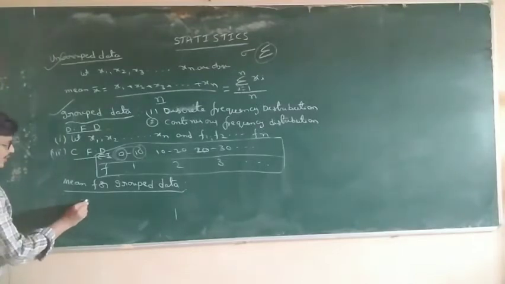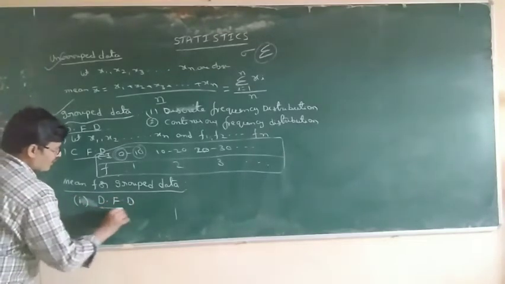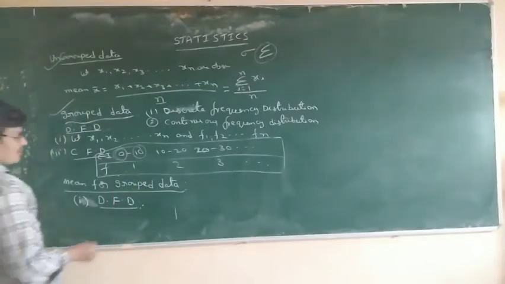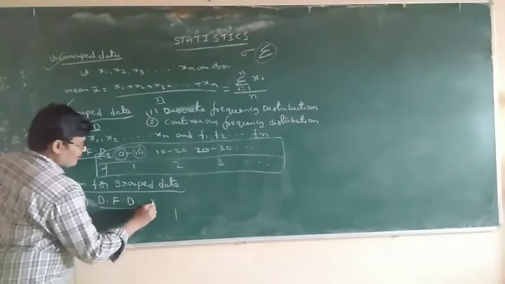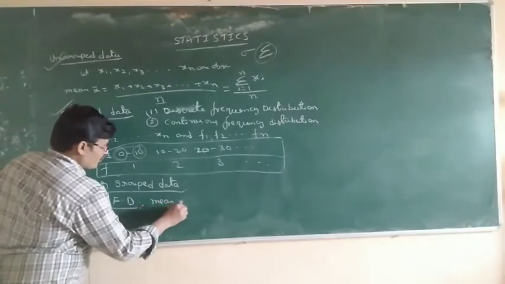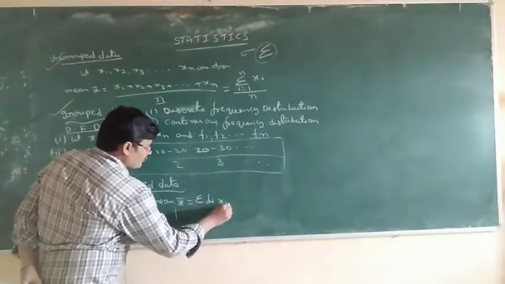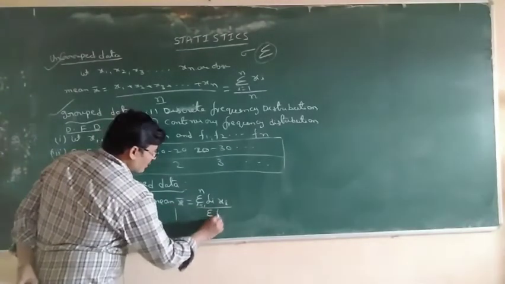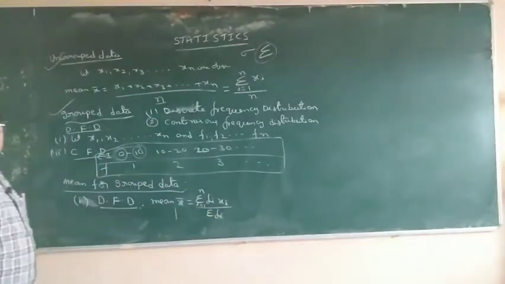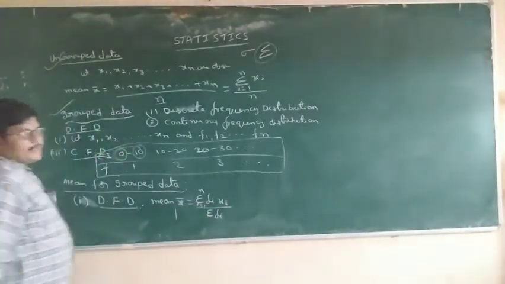What is x bar? Mean. For discrete frequency distribution, what is the mean formula? Today's discussion is only the mean. Mean x bar is equal to sigma fi into xi, i equal to 1 to n, divided by sigma fi.